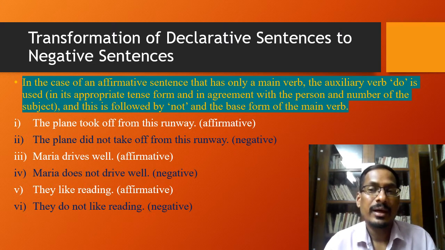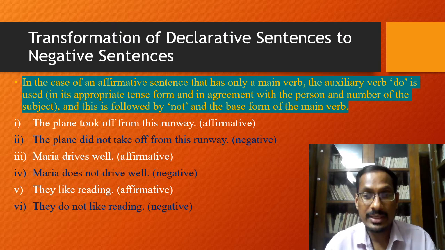Therefore, Maria does. So it's a third person singular subject. And you know that for third person singular subject, we add s or es suffix to the verb. So therefore, Maria does, and again the word not before the main verb drive. So Maria does not drive well. And the third sentence, they like reading.